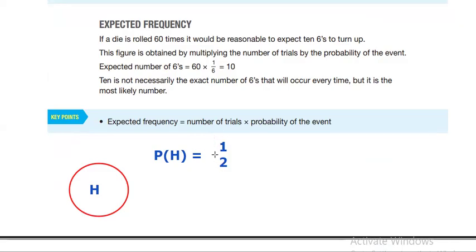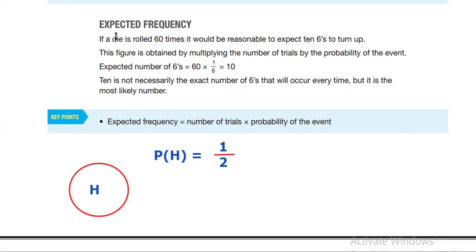If I have the theoretical probability, I can work with it. If it's an experiment and I have the relative frequency or the experimental probability, I can use it and work with it. Same idea. Now, the probability of heads is 1 over 2 or half. Now, the question might ask you, if I toss the coin or flip the coin 200 times, how many times do you expect it to land on heads?